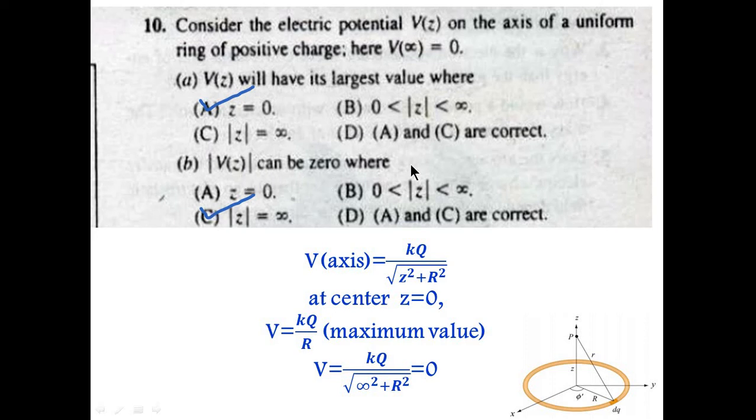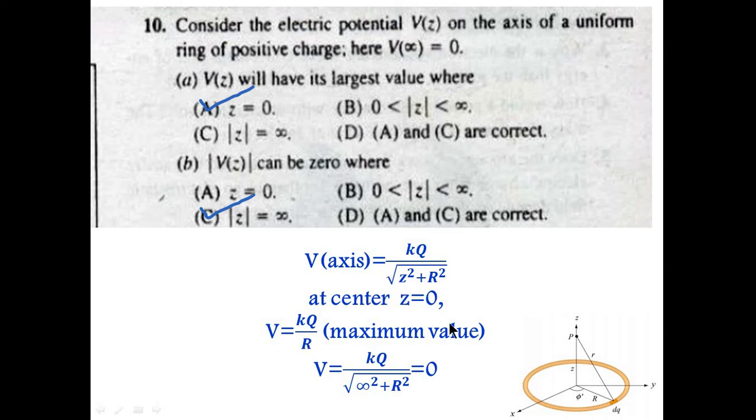Due to a uniform charged ring, the potential on the z axis at point P is kq over square root of z squared plus r squared. At the center, when z is equal to 0, r squared remains under the square root, and you get kq over r. In this way the denominator is very heavy, but when we put z equal to 0, it becomes a very small value.